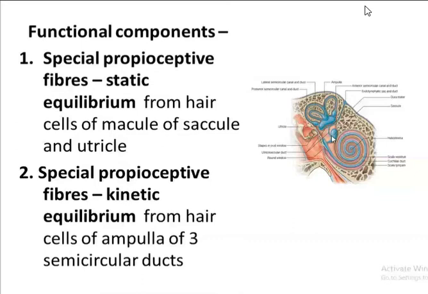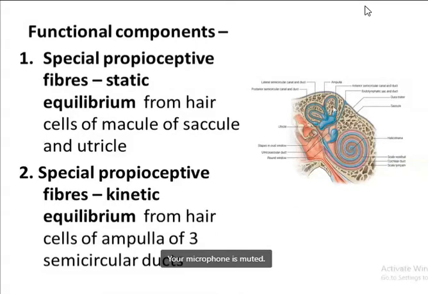Now the functional component of the vestibular nerve is also for the static equilibrium. They lie in the hair cells of this saccule and utricle, so within it lies the receptor. And the special proprioceptive fibers for the kinetic equilibrium, which is concerned with the movement of the head and the body, lie within the hair cells of the ampulla of the 3 semicircular ducts.